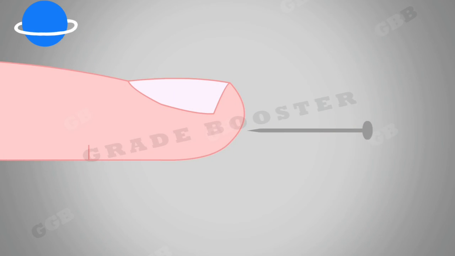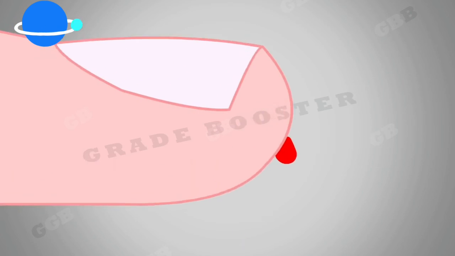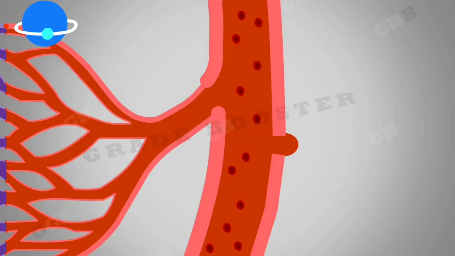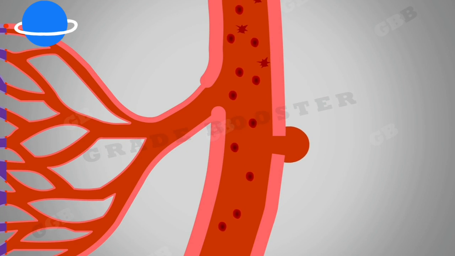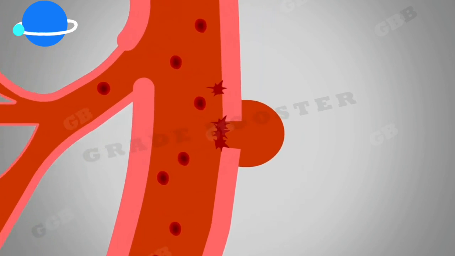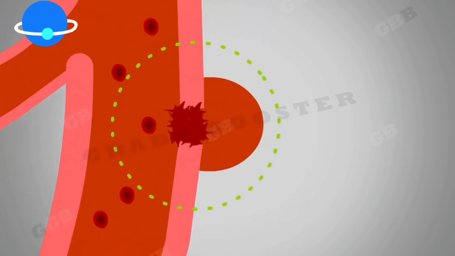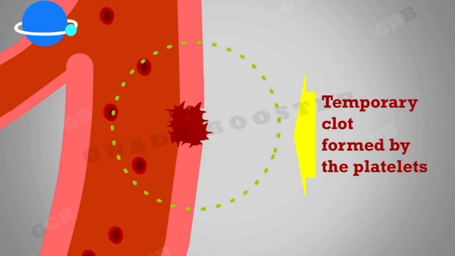If a blood vessel is cut at any point by accident, there will be leakage and loss of blood from the body. To prevent this leakage, the platelets present in the blood reach the site of leakage and plug it temporarily. A clot is formed by the platelets.